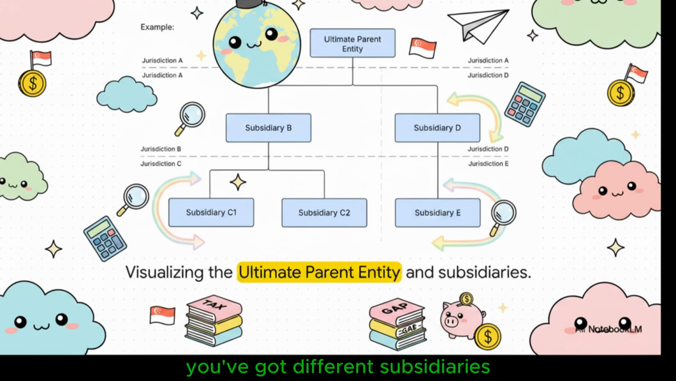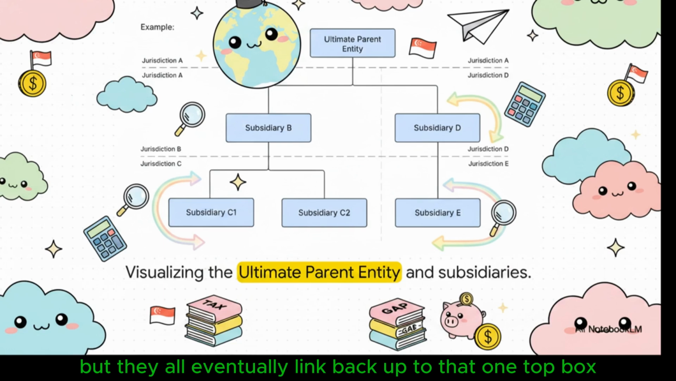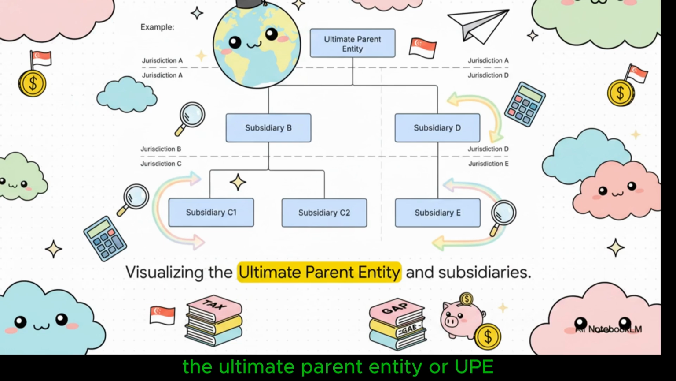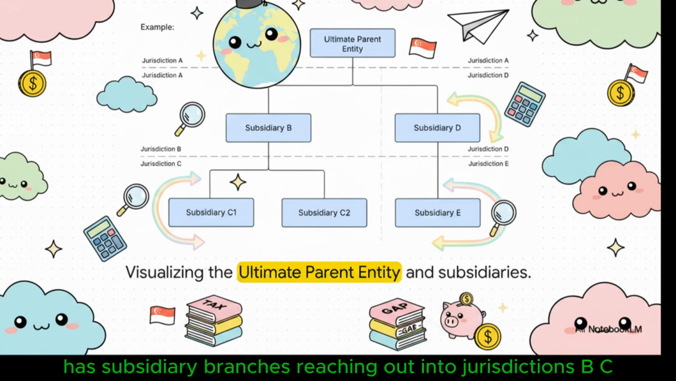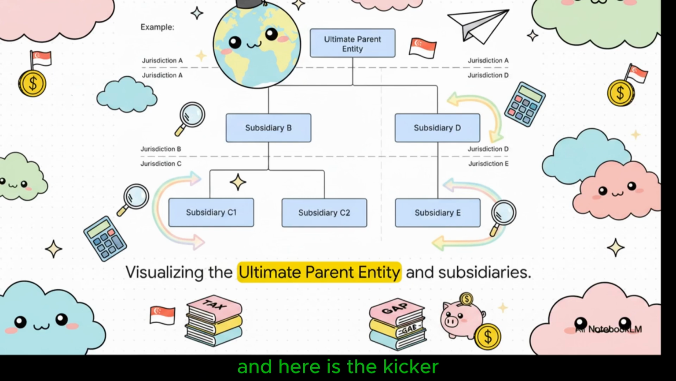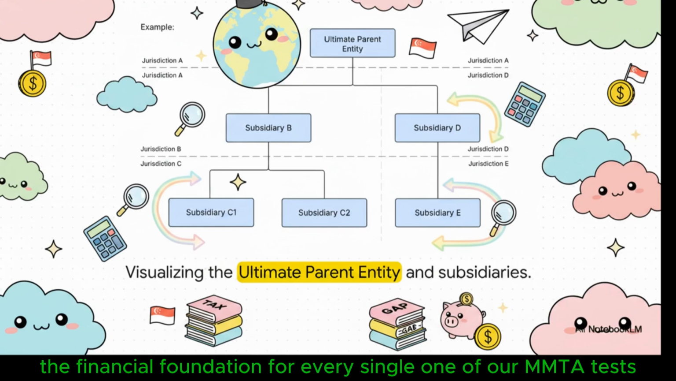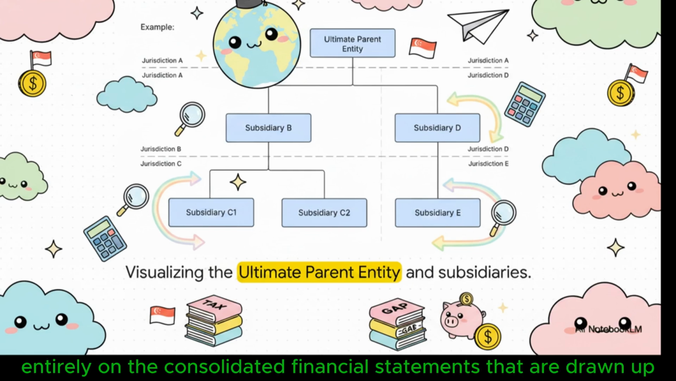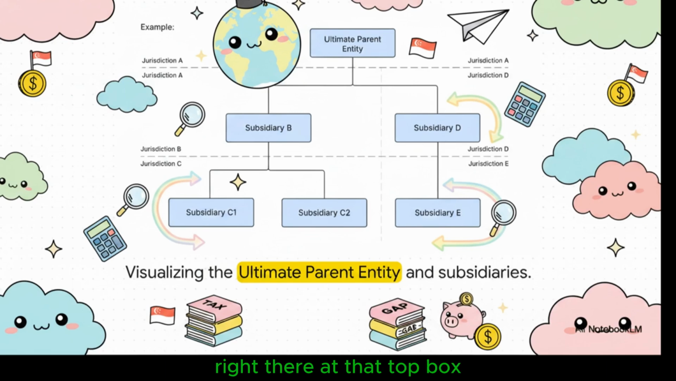You've got different subsidiaries scattered across various jurisdictions, right? But they all eventually link back up to that one top box, the ultimate parent entity, or UPE. Because that UPE in, say, jurisdiction A, has subsidiary branches reaching out into jurisdictions B, C, D, and E, it definitively qualifies as a multinational enterprise group. And here is the kicker. The financial foundation for every single one of our MMTA tests relies entirely on the consolidated financial statements that are drawn up right there at that top box, the UPE level.